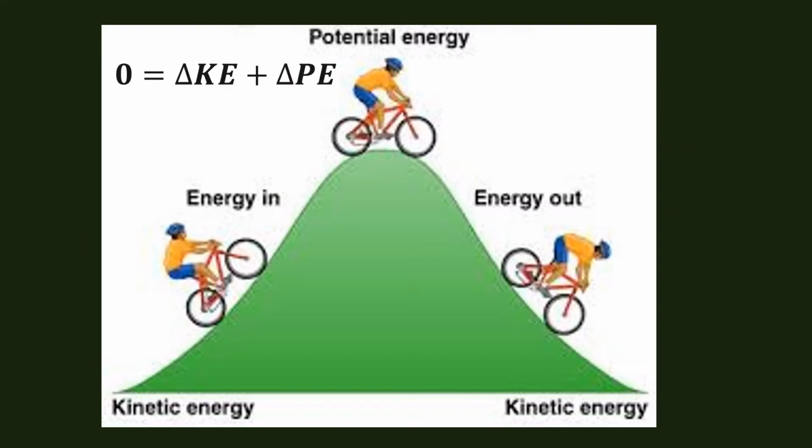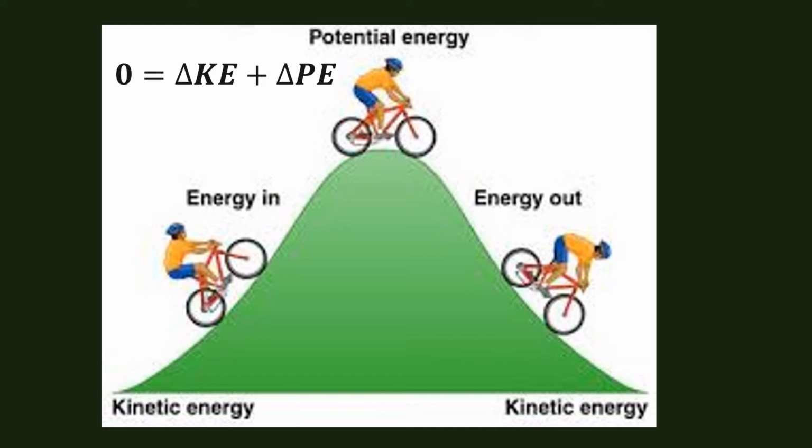Here we see a bicyclist starting at the bottom of the hill, and here he has kinetic energy as he's riding up, and actually the change in kinetic energy here. When he reaches and stops at the top of the hill, he now has potential energy caused by gravitation, and he will be going down the hill at a certain speed and reach a certain velocity down here.